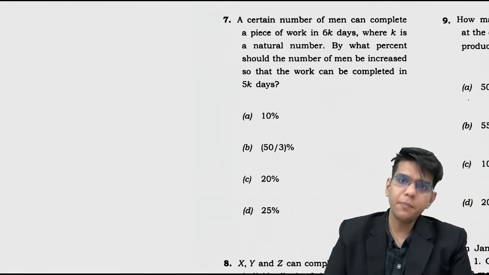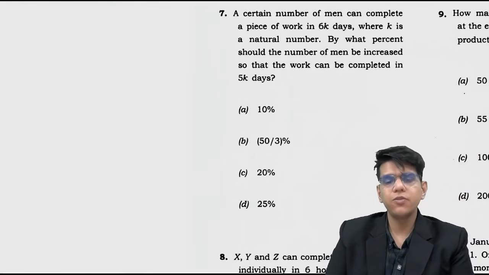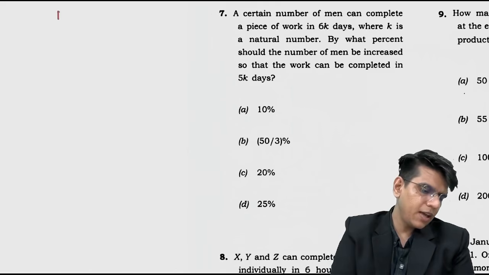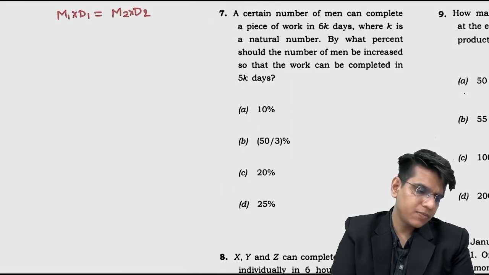A certain number of men can complete a piece of work in 6k days, where k is a natural number. By what percentage should the number of men be increased so that the work is completed in 5k days? So basically m1 d1 equals m2 d2. This is the basic formula. So first m1, suppose m, into 6k days equals m2 into 5k. Now k and k get cancelled.